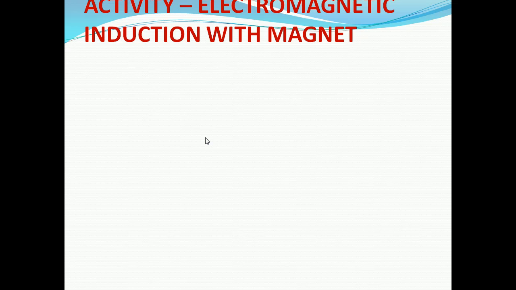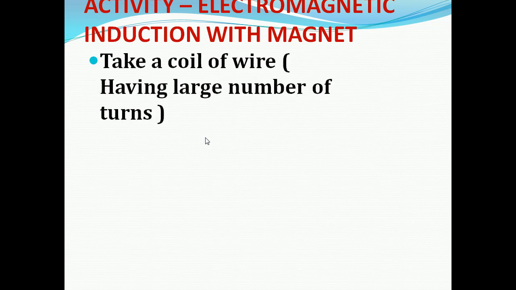Now we can see the two activities given in your reader. The first activity is electromagnetic induction by changing the poles of the magnet. For this we have to take a coil of wire which has a large number of turns.